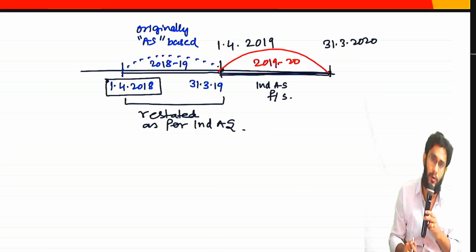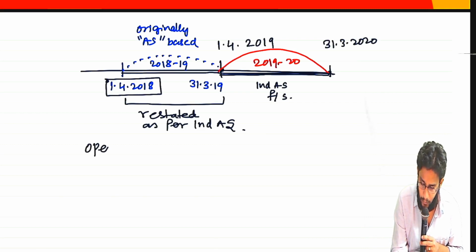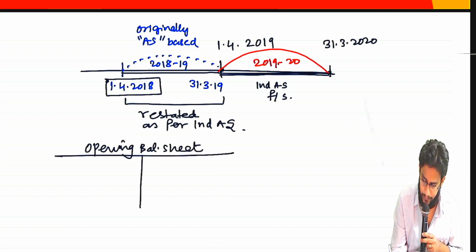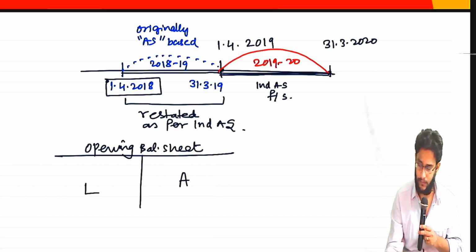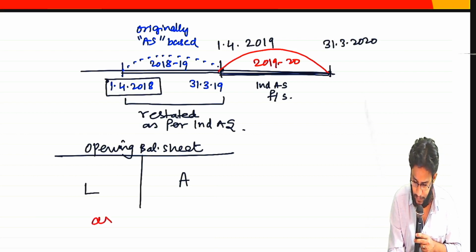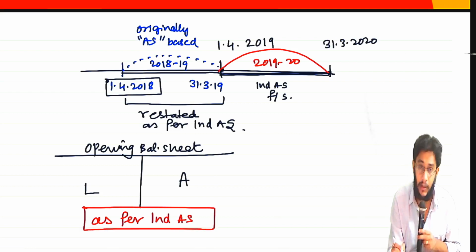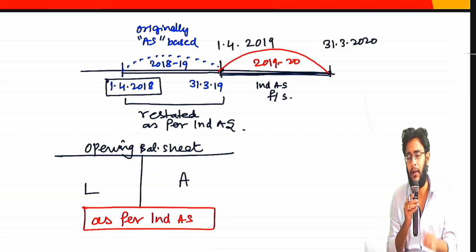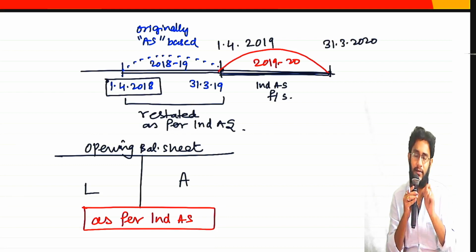So what Ind AS requires is that on this 1/4/2018 you have to prepare an opening balance sheet. Just for your understanding, I'm drawing a T-shape format. This opening balance sheet should consist of asset and liability items, equity and all, as per Ind AS. You already prepared a balance sheet earlier on this date, in fact on 31st March 18, but that was as per AS. Now convert that balance sheet into Ind AS.